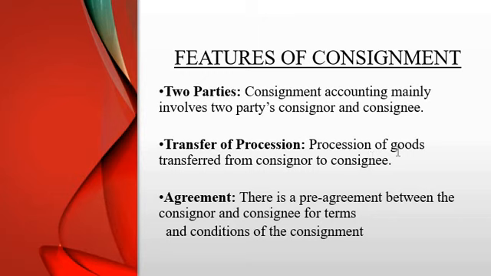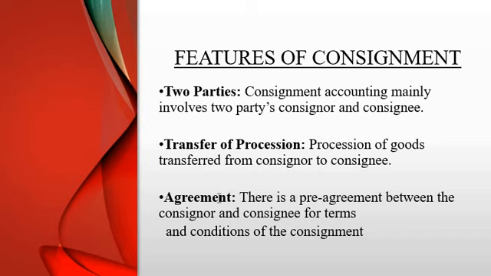So the possession of goods is transferred from the consigner to the consignee, that is, only the right of selling the goods is transferred, whereas the ownership of the goods remains with the owner, the consigner only.